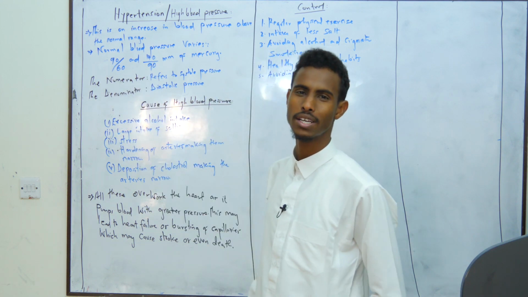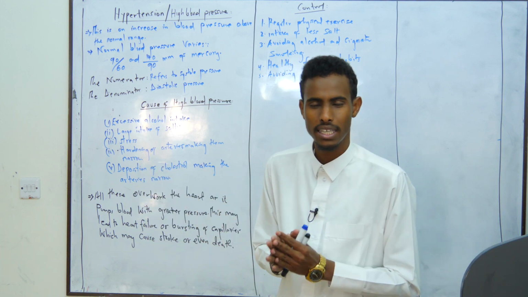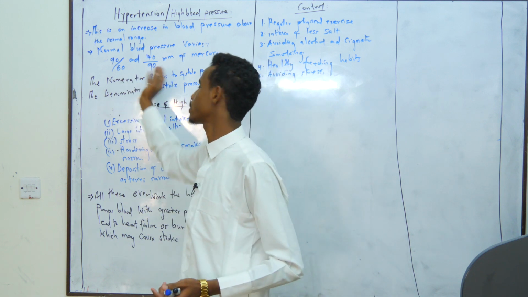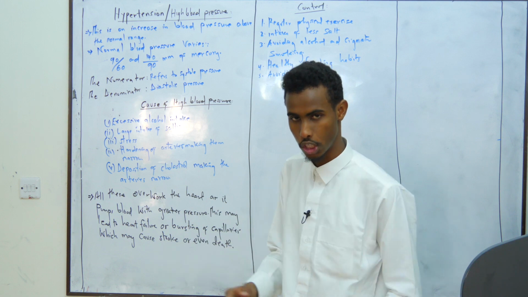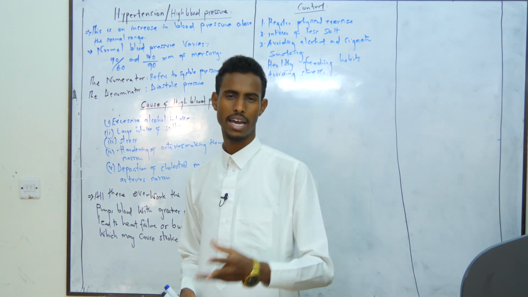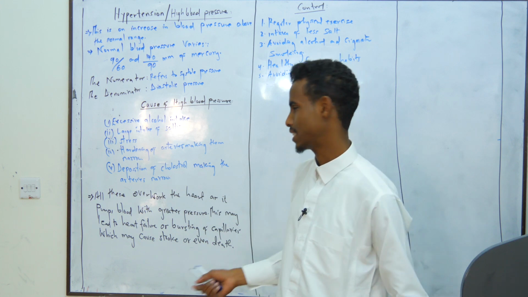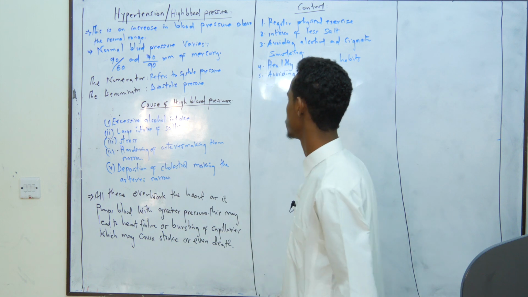The numerator refers to the systolic pressure during contraction. Basically, systolic means the contraction. The denominator represents the diastolic pressure during relaxation. And we know, class, that for every heartbeat, the heart undergoes contraction and relaxation. And that is a concept that we demystified some time back.